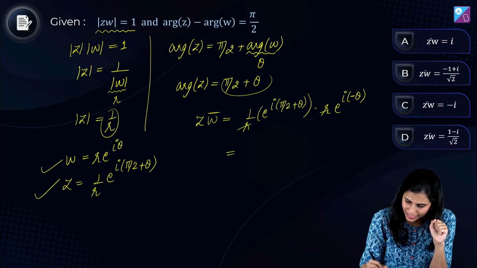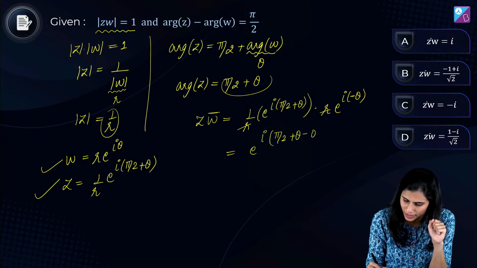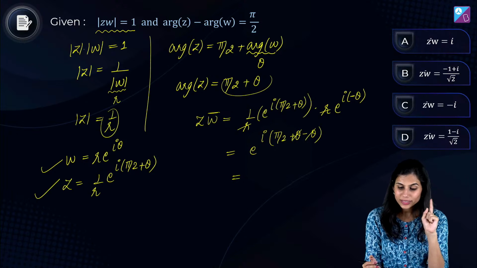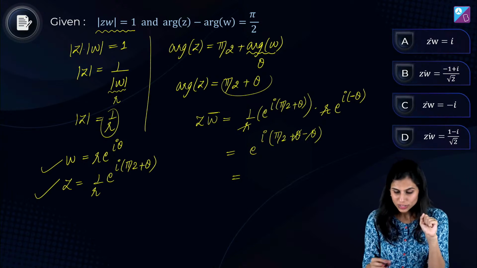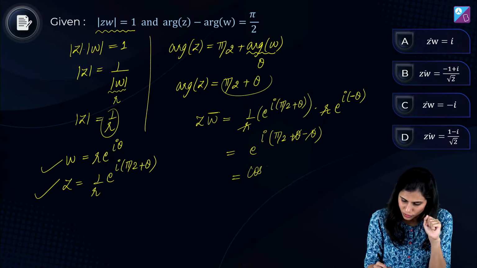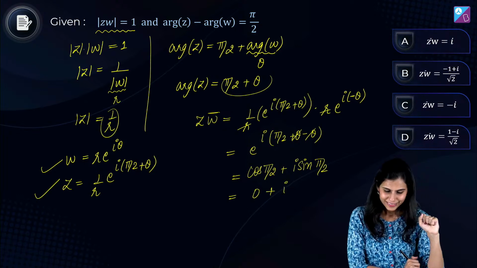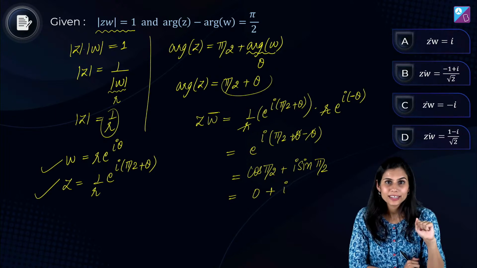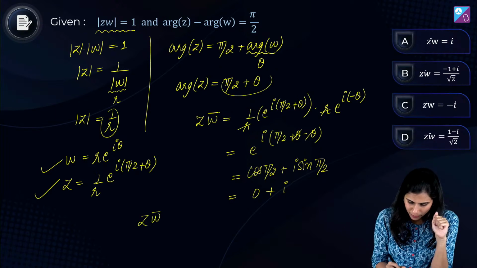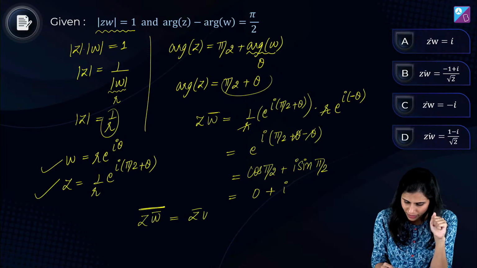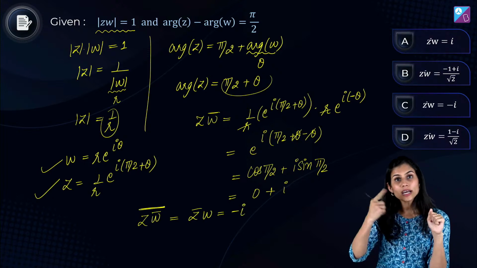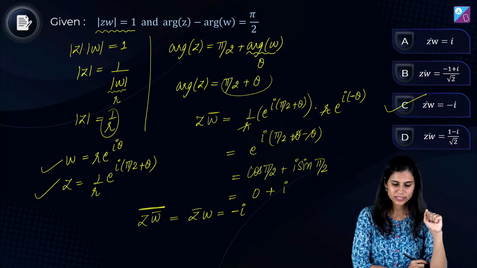Okay, so r and r cancels out. You have e^(i(π/2 + θ − θ)). This cancels out. You're left with e^(iπ/2), which gives you cos π/2 plus iota times sin π/2. 0 plus iota. This is the answer of Z into omega bar. यानी कि अगर मैं Z omega bar का bar ले लूं तो this will be Z bar omega which is iota का bar which is minus iota, sitting in option C.